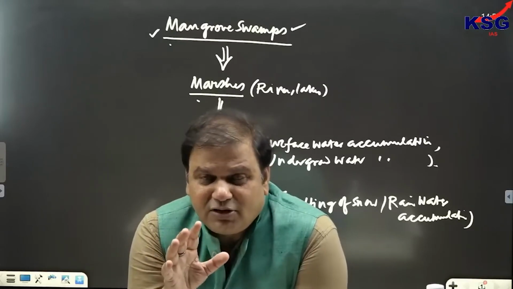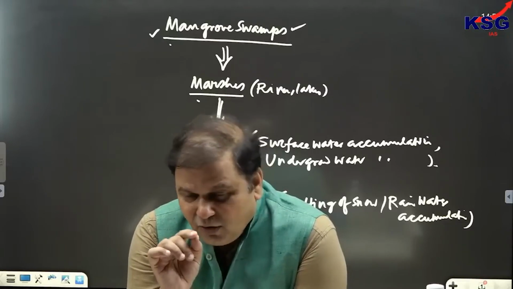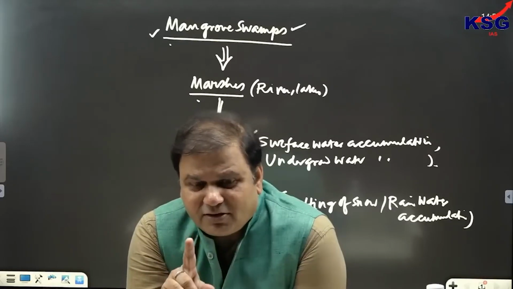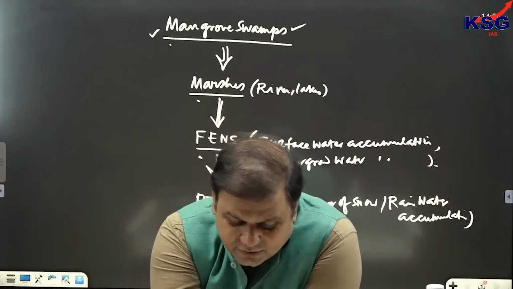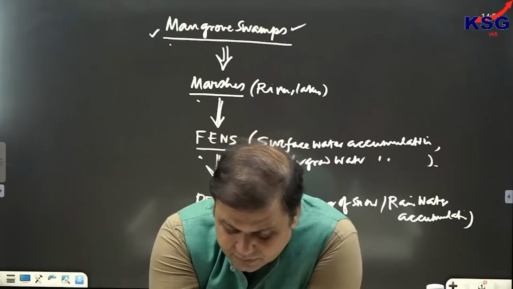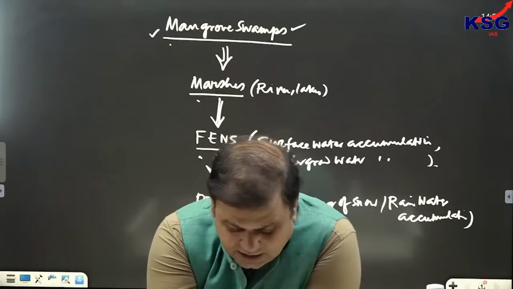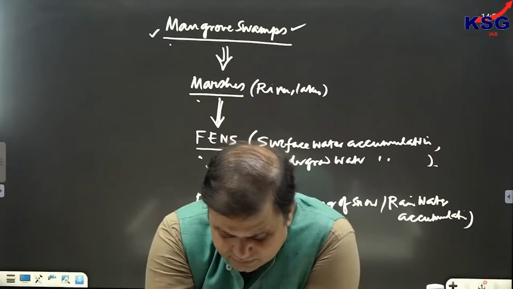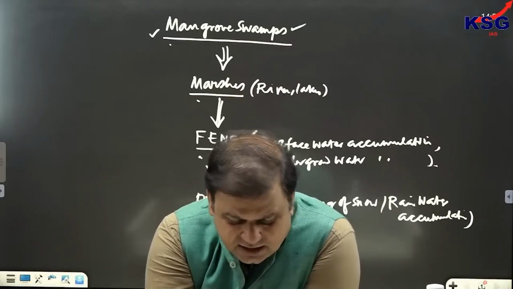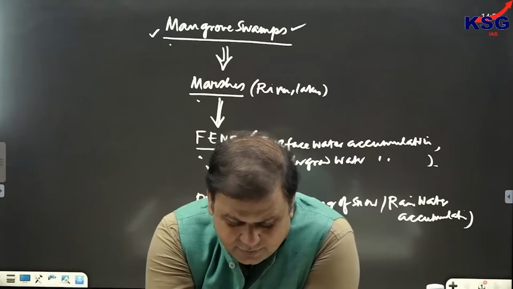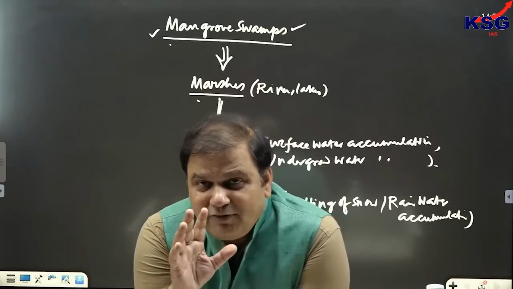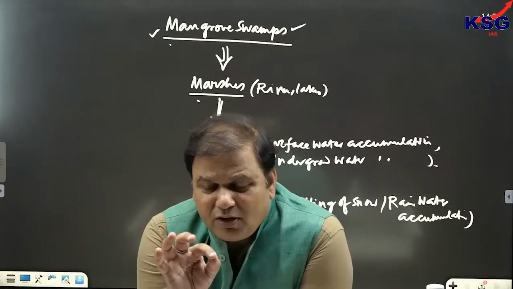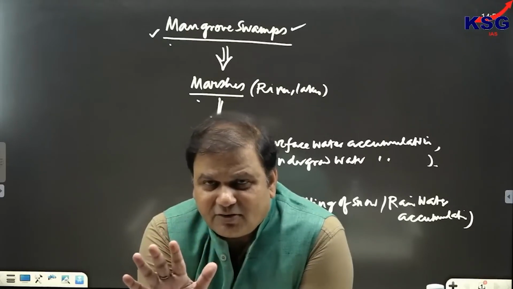As far as ecological productivity is concerned, ecological productivity on earth is maximum for tropical rainforest. Just let me explain, and then all the queries that you have written would be clear. When we are talking about ecological productivity, it is maximum on earth for tropical rainforest. That's one fact that you have to remember.